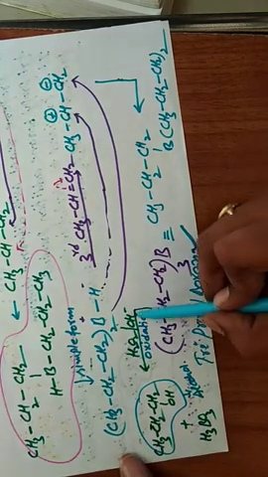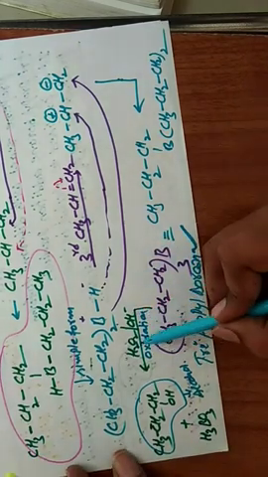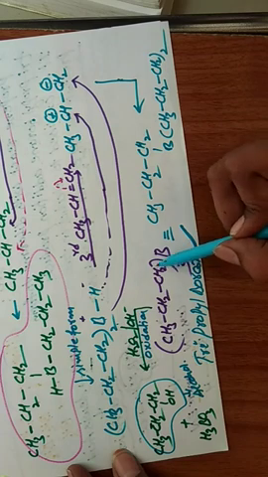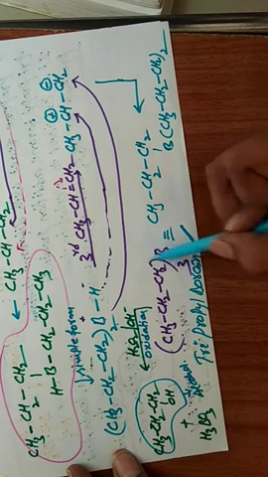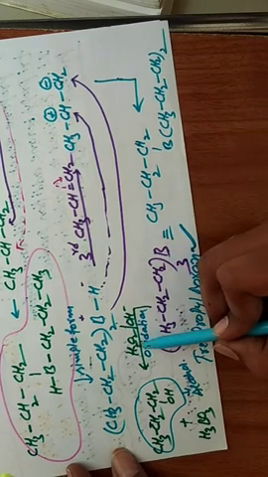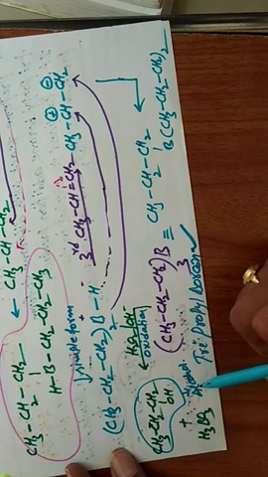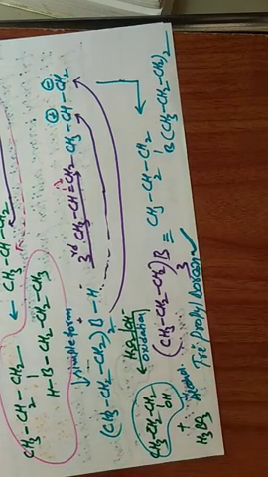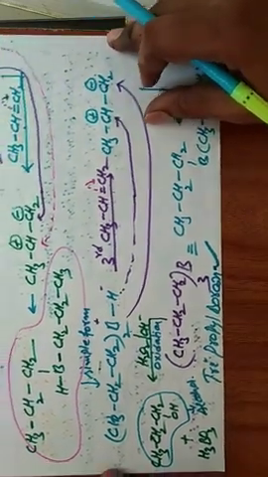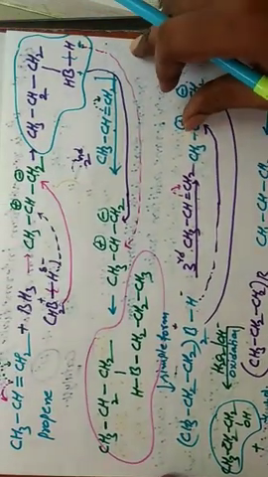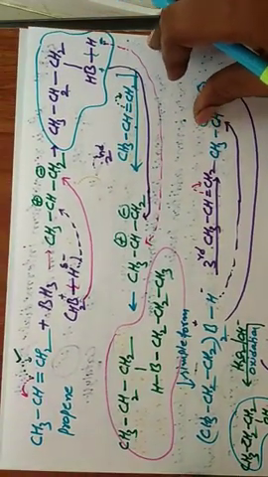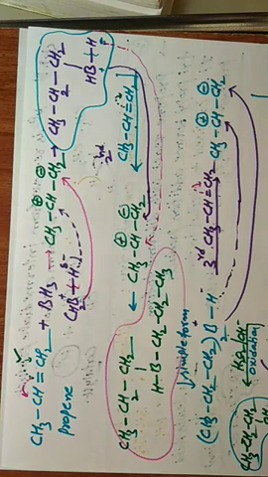Oxidation with H2O2 and OH minus. One OH minus is attached to this group, and here the bond will be broken. Boron is oxidized with H2O2, and we can get alcohol. This is the complete information about the hydroboration and oxidation reaction.